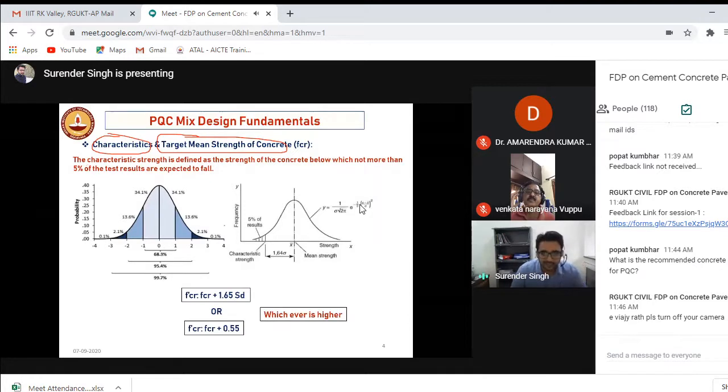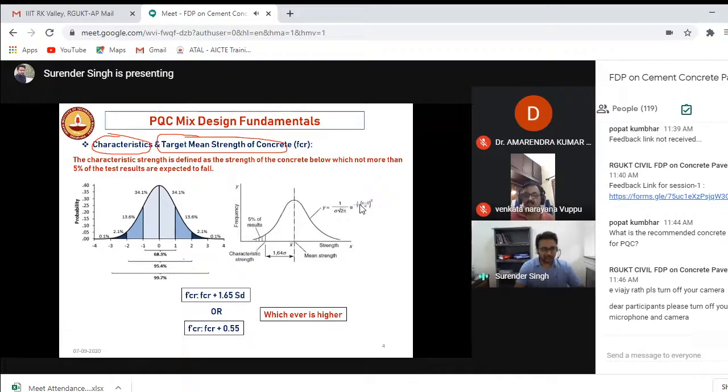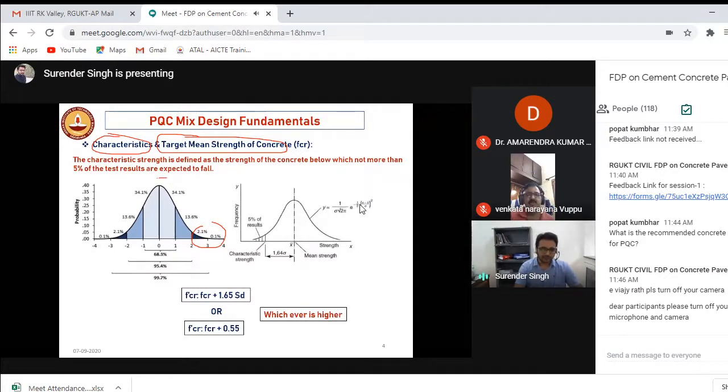So characteristic strength, if let's say I have 30 samples, okay, let us take the example because this is the FDP. Okay, so teachers will be there. So 100 students are there in your class. Some of the students will be securing good marks, above 90%, 80 to 90%. Okay, but most of the class will be having the average value.